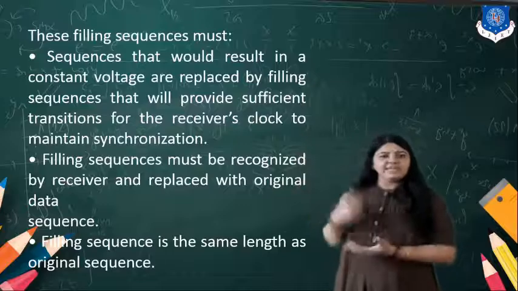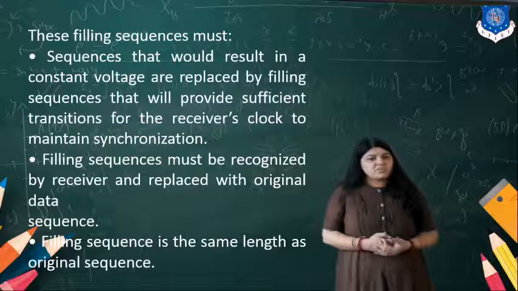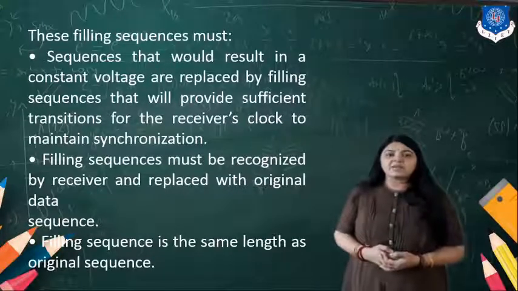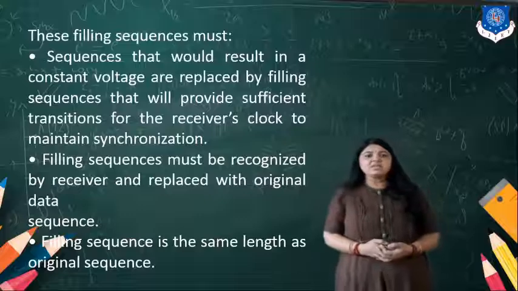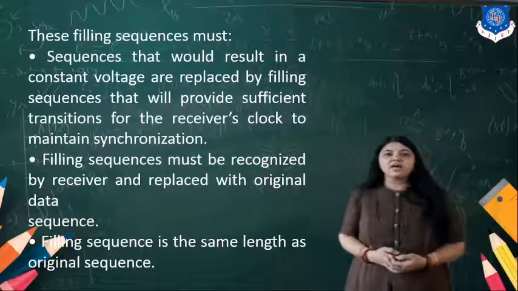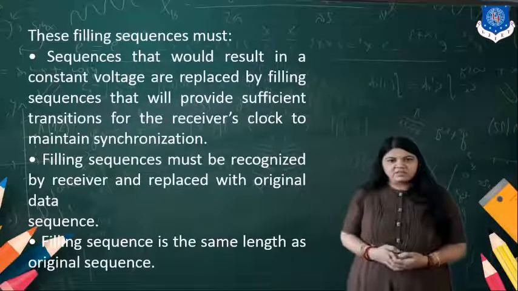Now, in designing the scrambler, sequences that would result in a constant voltage are replaced by a filling sequence that will provide sufficient transitions for the receiver's clock to maintain synchronization.